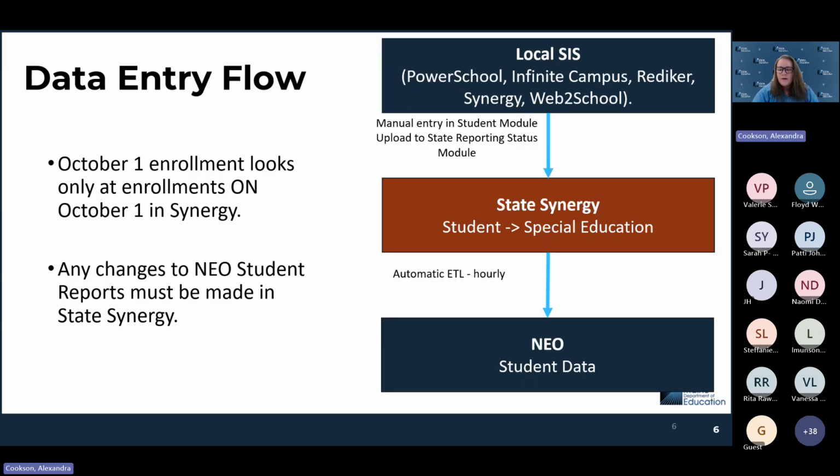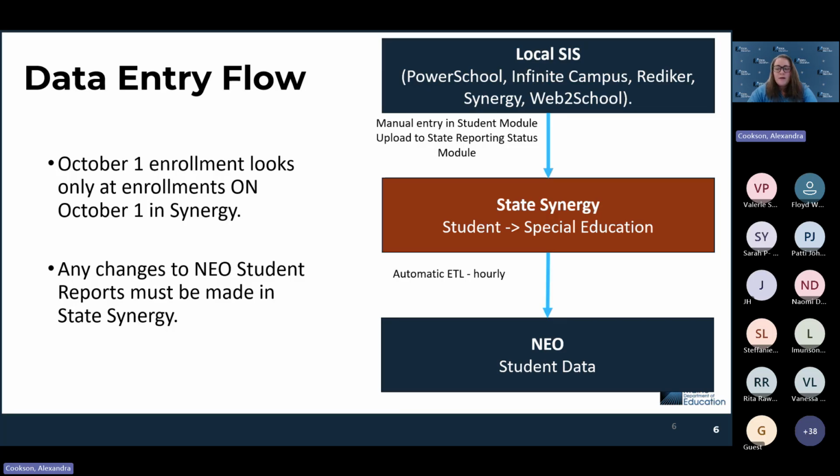So if you are seeing errors, if you're getting emails from us about validations, always go to Synergy. It might be right in your student information system, but if that data hasn't moved up to State Synergy, you'll want to make sure that it's right there so that it can get into NEO. If you're still struggling to see your data in NEO, sometimes another district having certified their report can create an issue where you're not seeing it. At that point, please reach out to MEDM support so we can investigate and see if we need to decertify our report so that we can get the data updated on your NEO report.